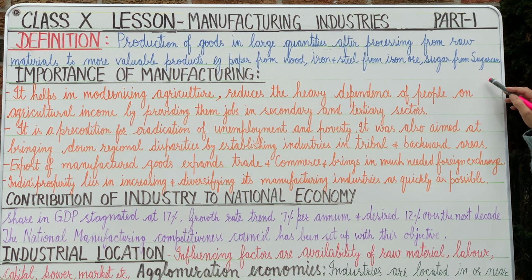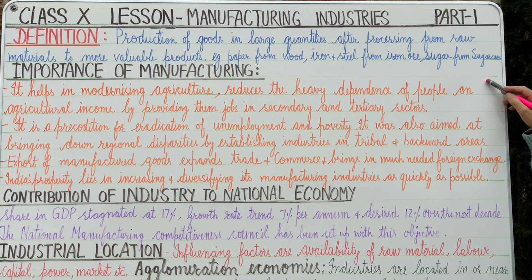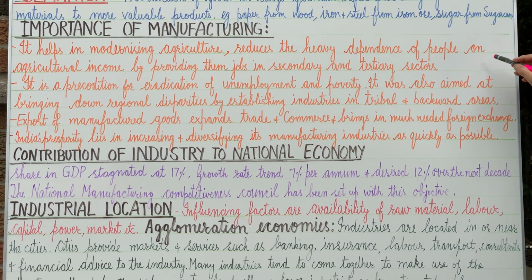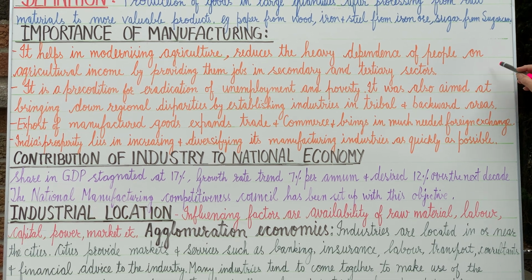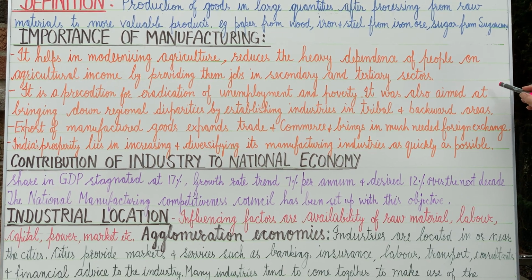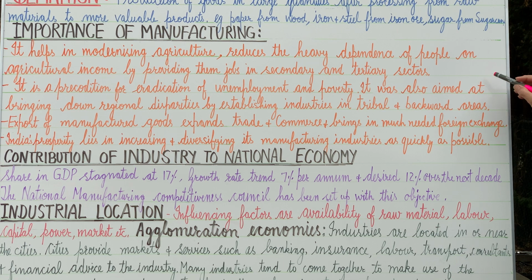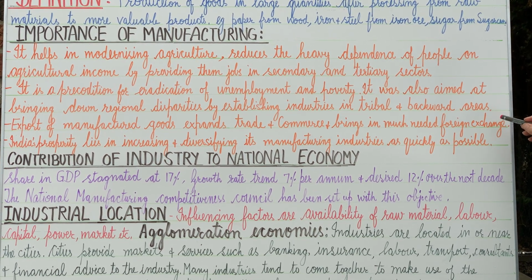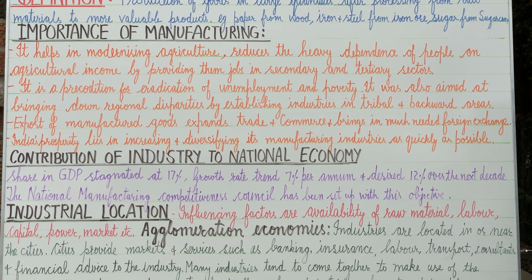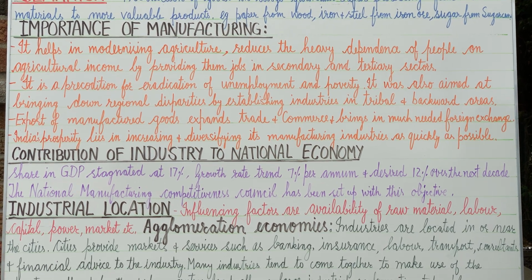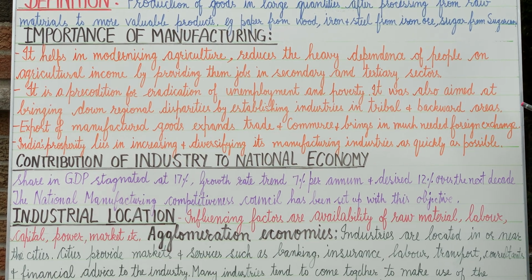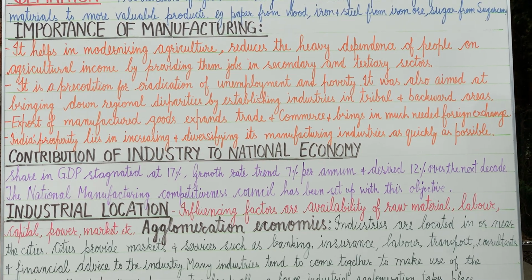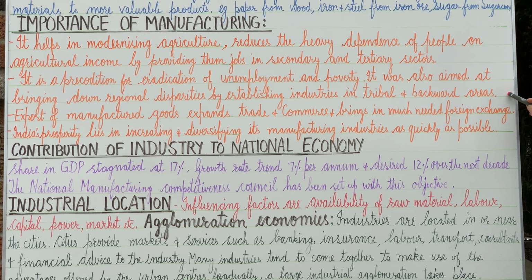But what is the importance of manufacturing in the economy of India? The manufacturing industry helps in modernizing agriculture, and reduces the heavy dependence of people on agricultural income by providing them jobs in secondary and tertiary sectors. It is a precondition for the eradication of unemployment and poverty.